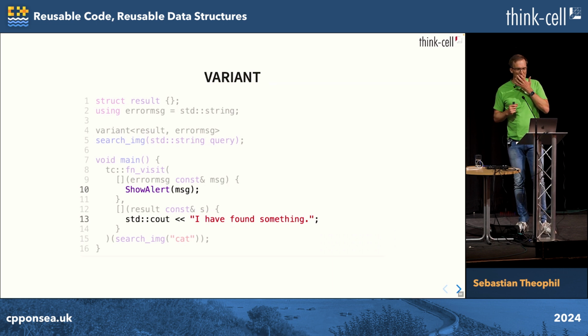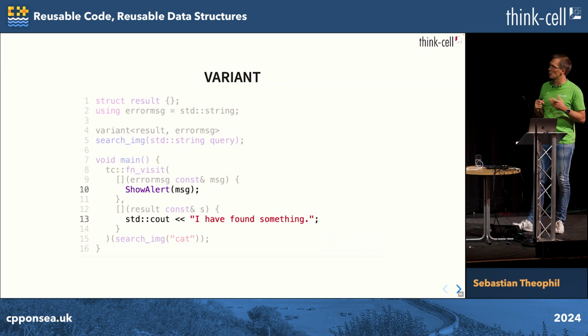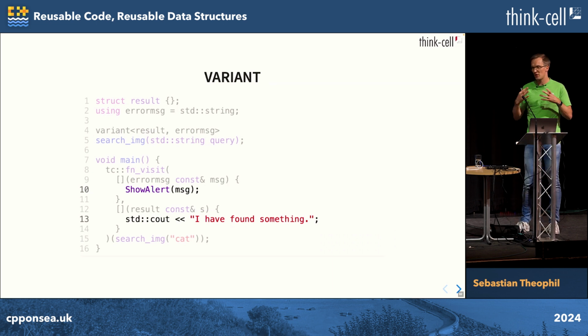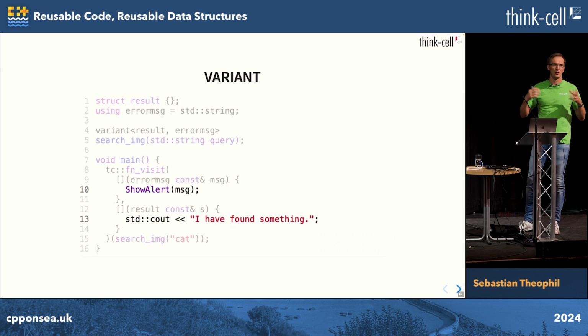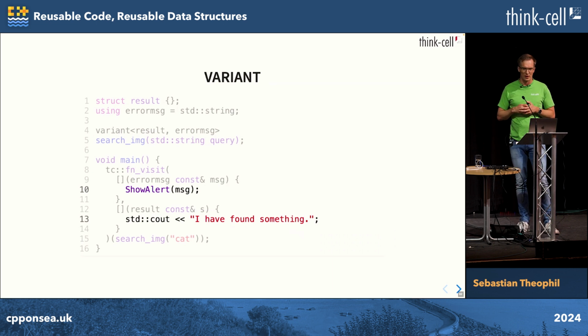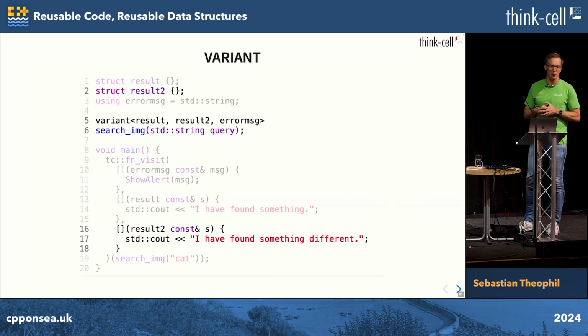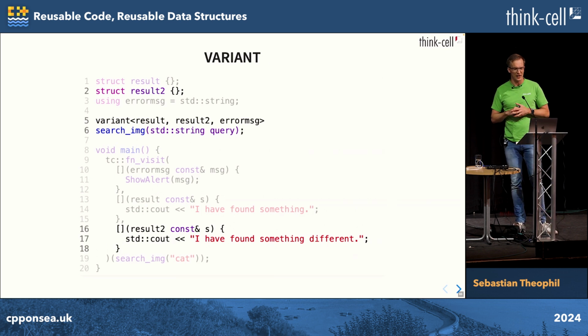Okay, cool. But std variant, like std tuple, has a certain danger because it's almost too easy to use. It's so easy to extend and lets us invent ad hoc types, so to speak. So we extend it because maybe we're searching another image database. Now we have another result type, because it sends back data in a slightly different format.